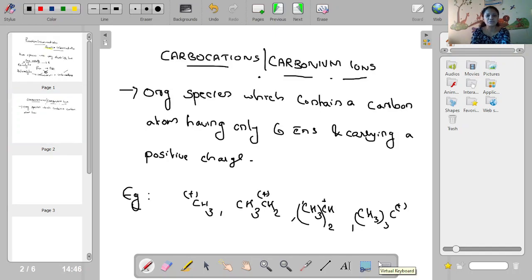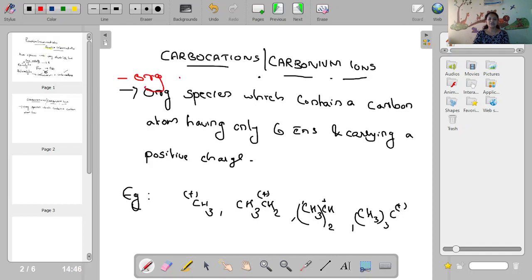So first of all, carbocations. How can we define carbocations? Carbocations or carbonium ions are organic species which contain a carbon atom having only 6 electrons and carrying a positive charge. So carbocations or carbonium ions mean nothing but organic ions which contain a positively charged carbon atom. That's a simple definition you can remember.